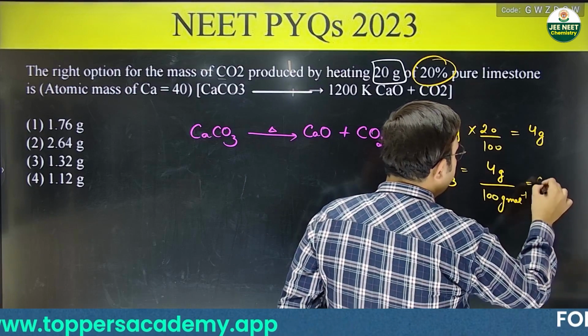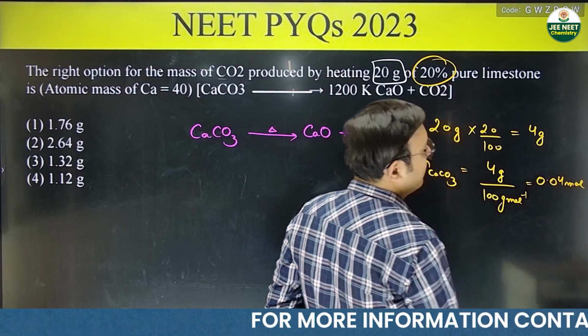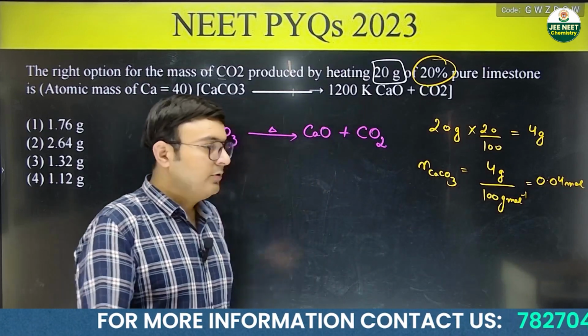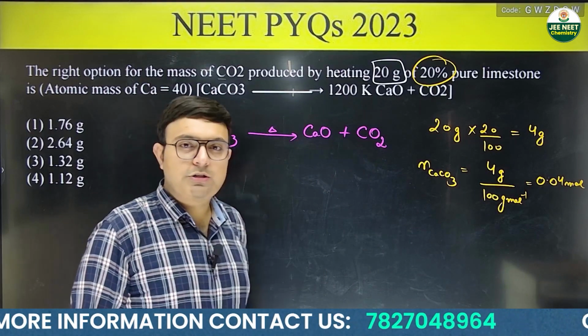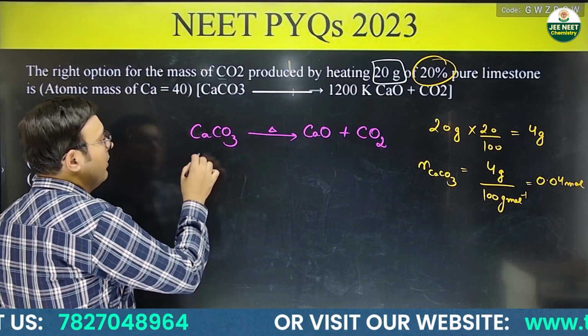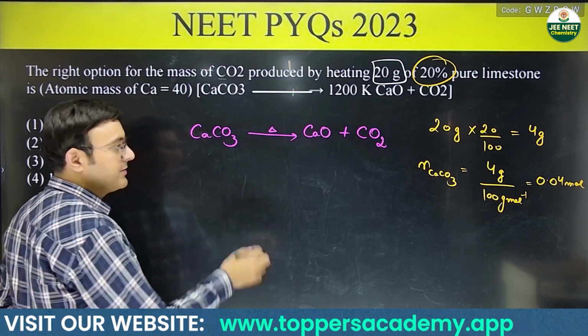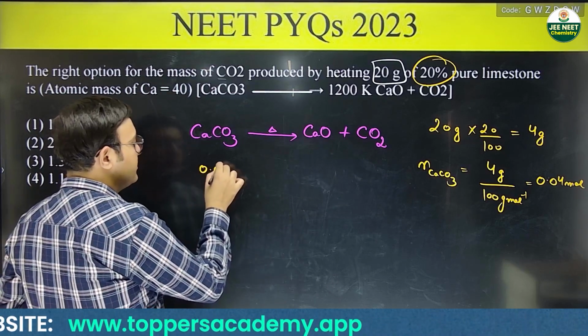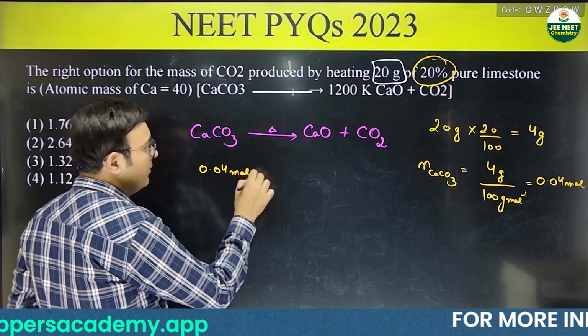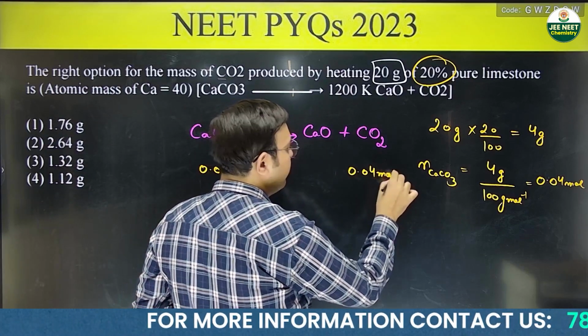Okay, it comes out to be 0.04 mole. And now see, 1 mole of calcium carbonate is going to give you 1 mole of carbon dioxide. So if 0.04 mole is being used, you are going to get 0.04 mole of carbon dioxide also.